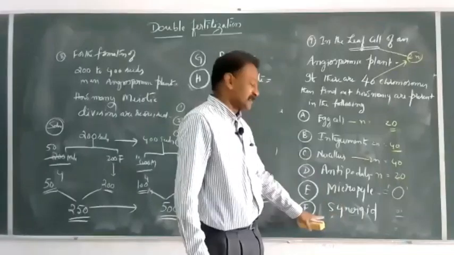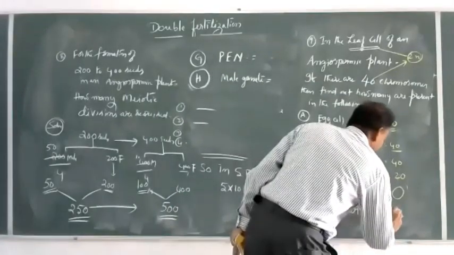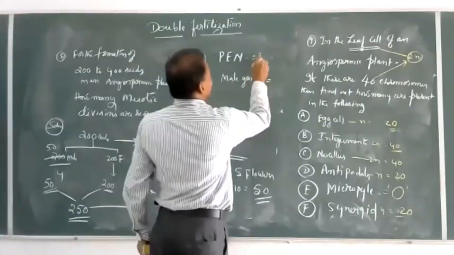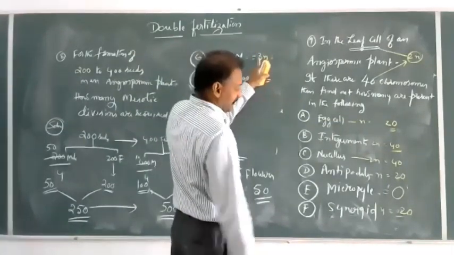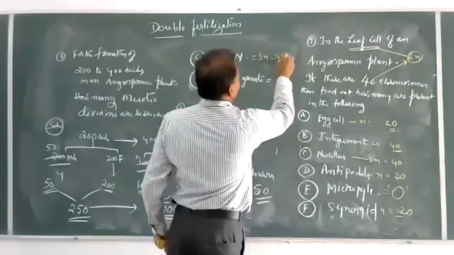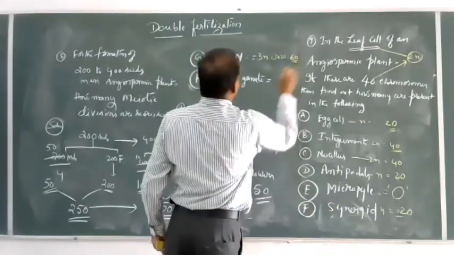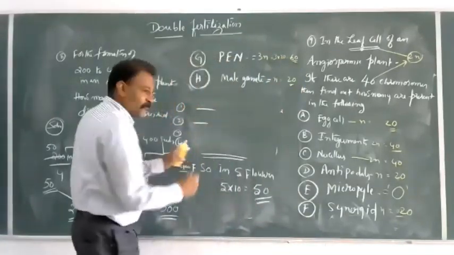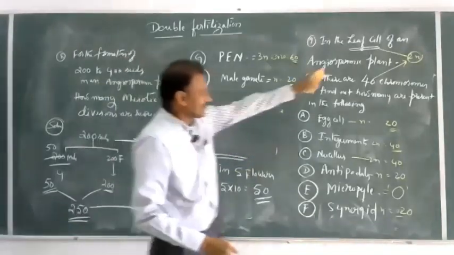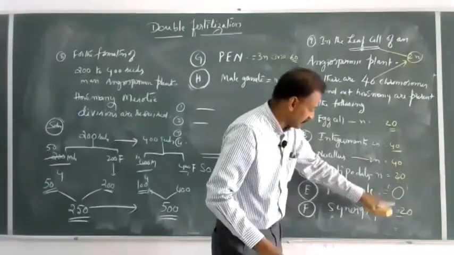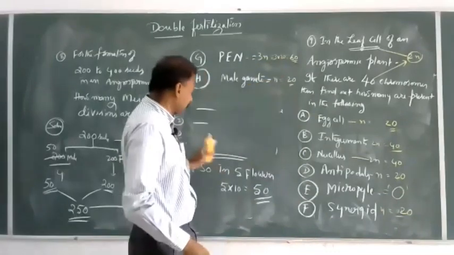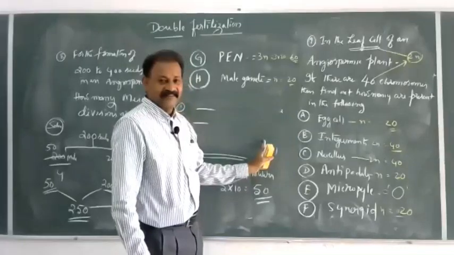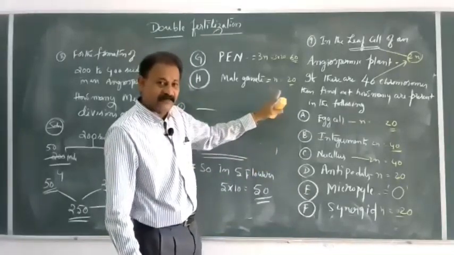Remember, my dear students, synergid is haploid. Primary endosperm nucleus is triploid, 3n equals 3 into 20, that is 60. Male gamete is haploid. So out of these 4 options, the one carrying this sequence 20, 40, 40, 20, 0, 20, 60, 20 is correct. The format of the question changes from question to question, exam to exam.